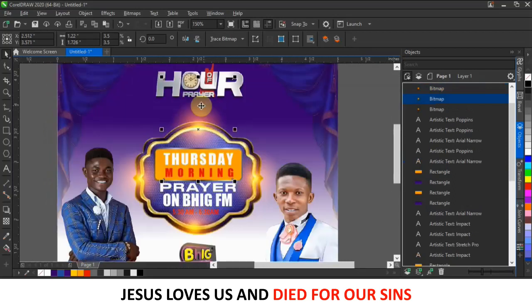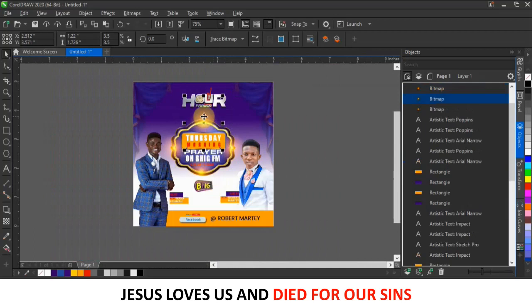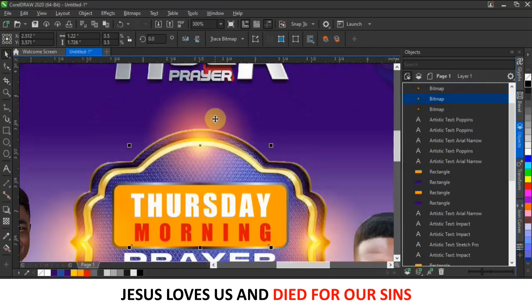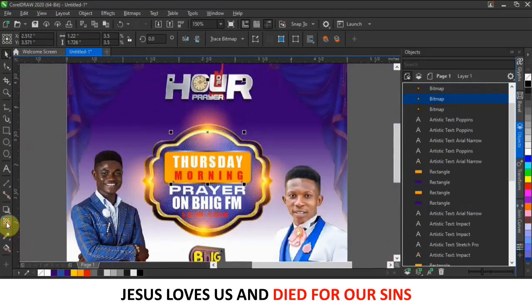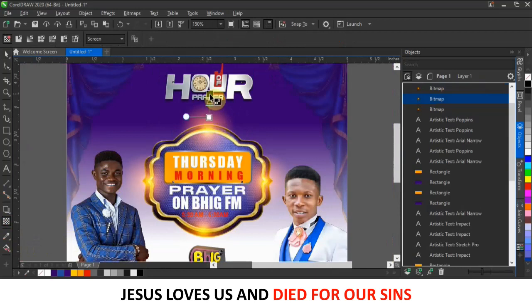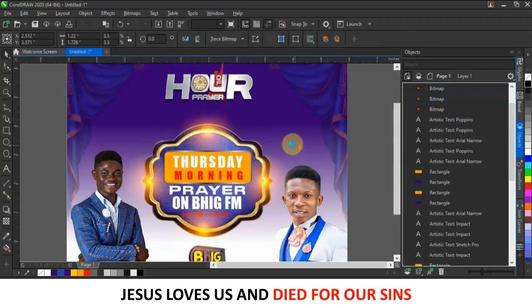Now over here you can see that the reflection here is not properly nice, so you can use your transparency tool to fade away the upper side of it like this. Just fade it to make it look cool, to have it like that.